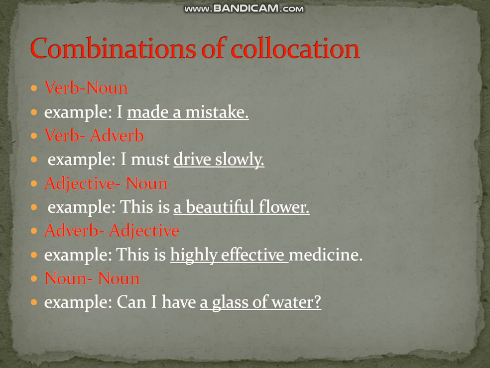And the last type of combination is noun and noun combination. For example, can I have a glass of water? A glass of water is a collocation wherein a glass is a noun and water is also a noun. So these are the combinations in which words are used as a unit. These are the words which are used together very often or very frequently.